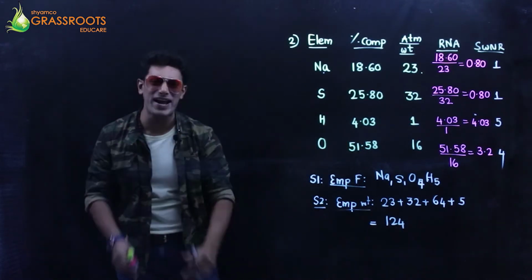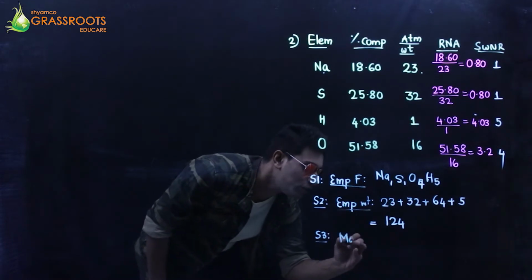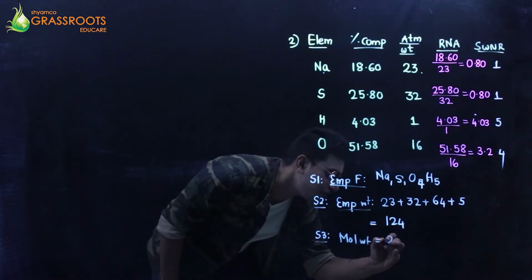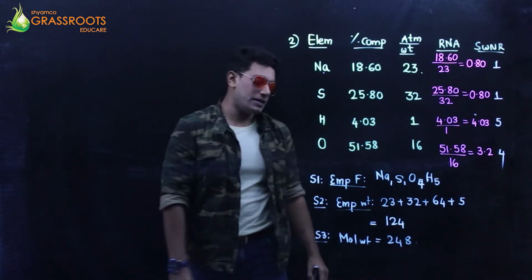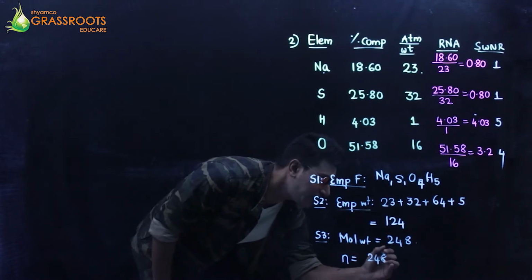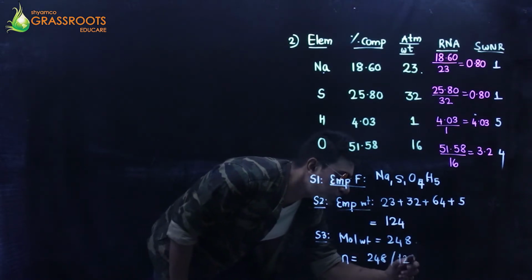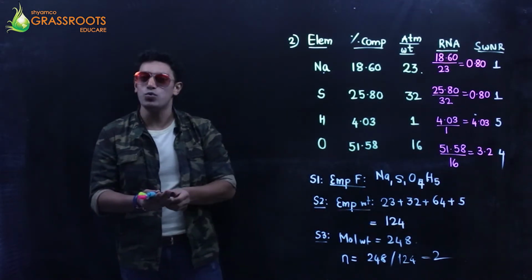That's the empirical weight. I have been given directly the molecular weight. It's given in the question as 248 grams. Step 4. Number of molecules is 248 divided by 124, which is going to be 2. So I get n as well.